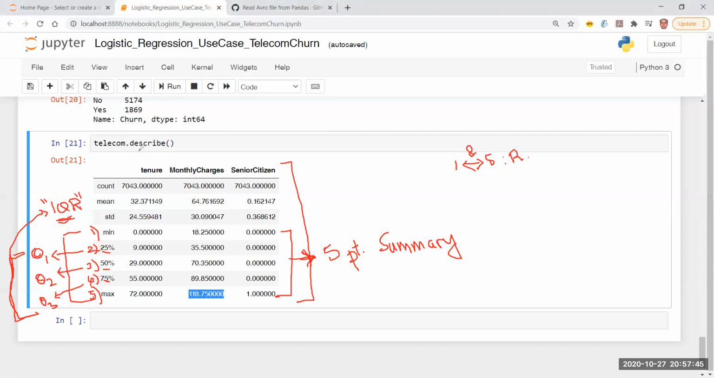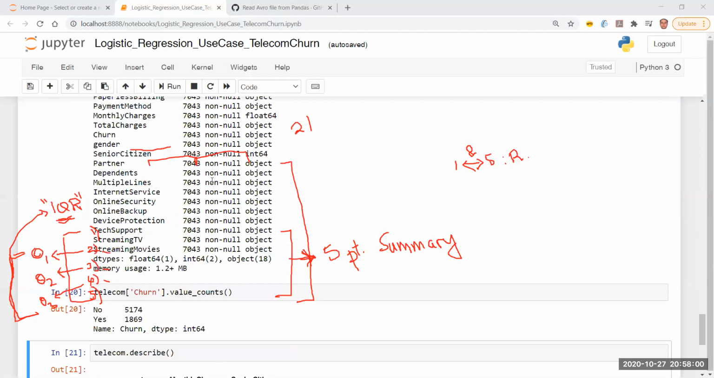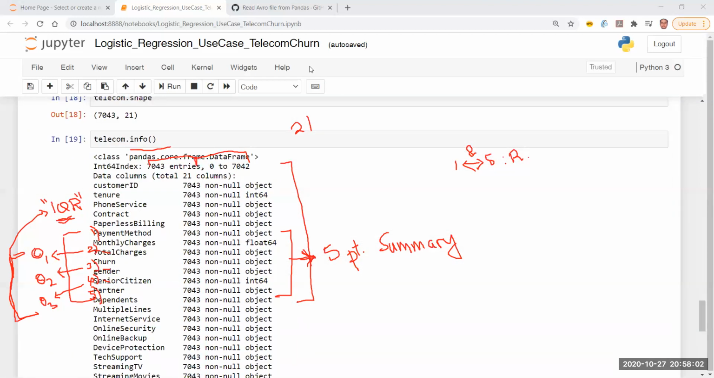So these are the practical things that we get out of the describe command only. But then how many columns do we have? We have 21 columns, right? And how many do we see over here? 1, 2, and 3. So this is a problem, because I have a data set which has 21 columns, and using an out of the box describe, I'm only able to get information about tenure because it's an integer, monthly charge because it is float 64, and the senior citizen flag, which is int 64.